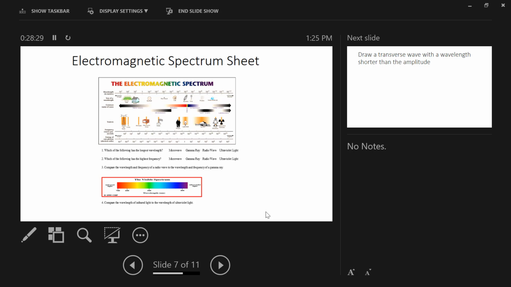But anyways, so 10 to the third power is 1 kilometer. It's a little bit over half a mile. Okay, a little bit over half a mile.